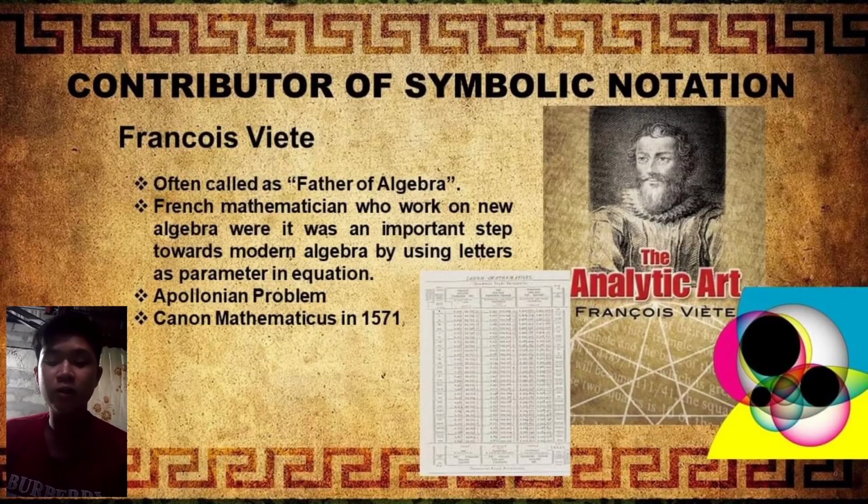The contributor of symbolic notation, François Viète, often called the father of algebra, was a French mathematician whose work on new algebra was an important step towards modern algebra due to its innovative use of letters as parameters in equations. The most influential and decisive contributor of the new symbolic notation, he contributed some important ideas in his work Introduction to the Art of Analysis. He is also known for his work on a polynomial problem and the Canon in Mathematics in 1571.